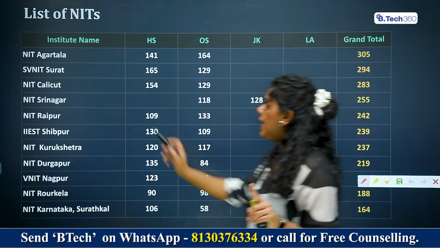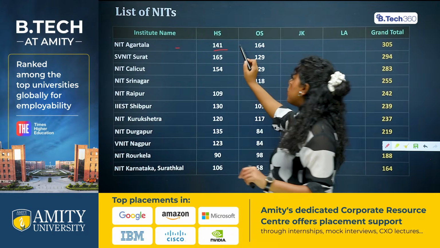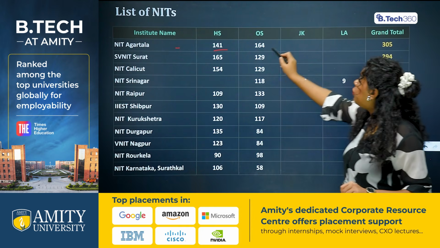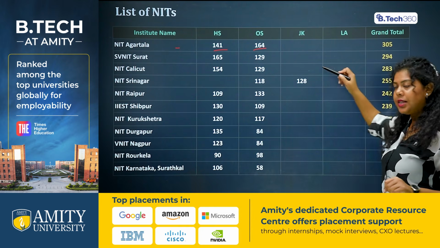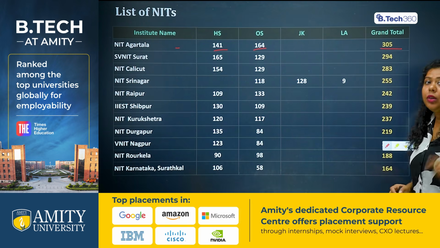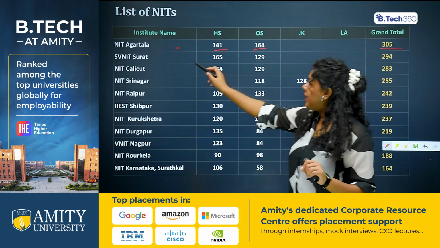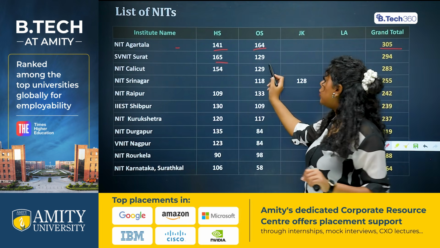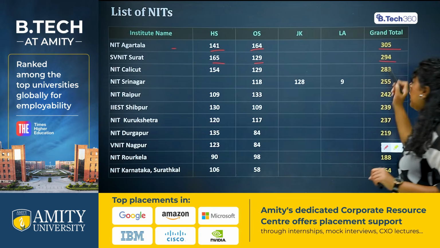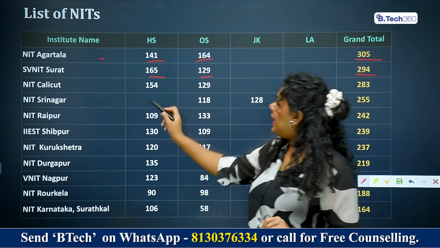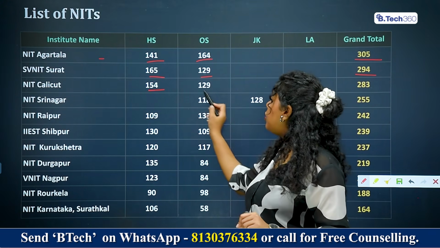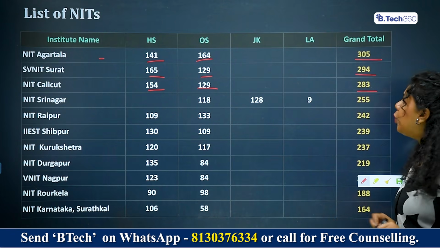The first NIT is NIT Agartala. Here for home state students, 141 seats are available. For outside home state students, 164 seats are available, which brings the total to 305. Then SVNIT Surat, home state 165, outside home state 129, the total being 294. Then NIT Calicut, 154 home state, outside home state 129, the total being 283.